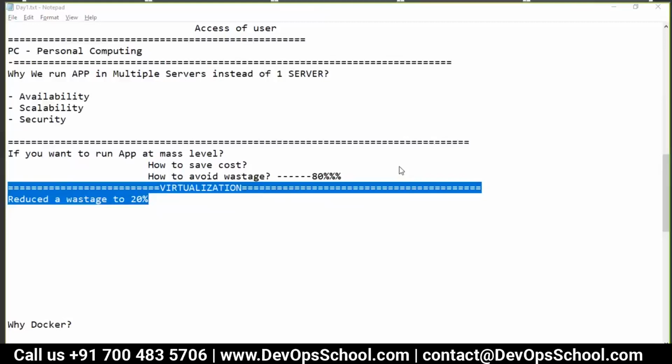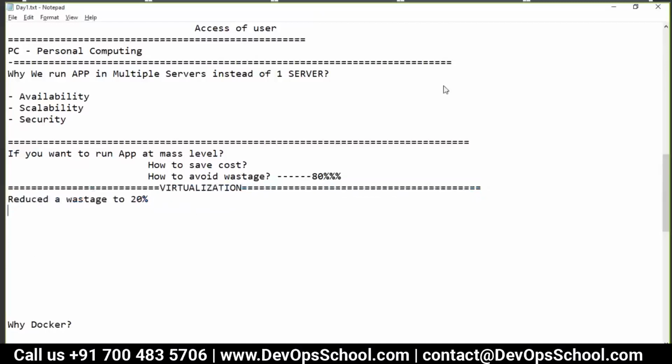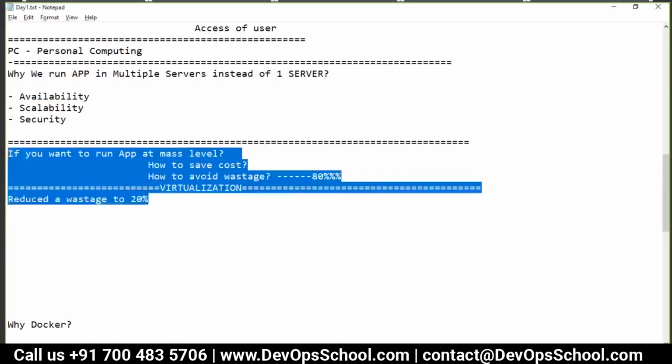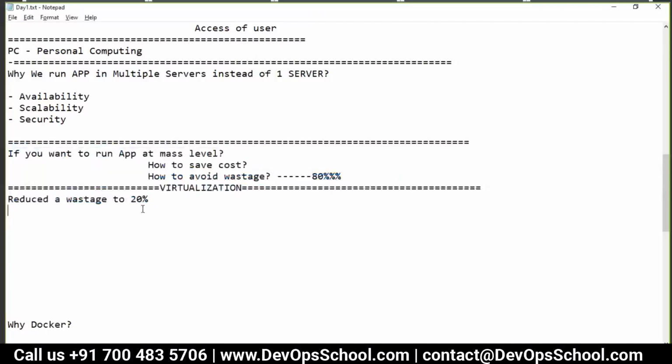No. For the last 10 years plus, we are not at all talking about physical machines. If you want to run an app at mass level or smallest level, you go ahead and create a virtual machine. So guys, this is the era which we are living in.